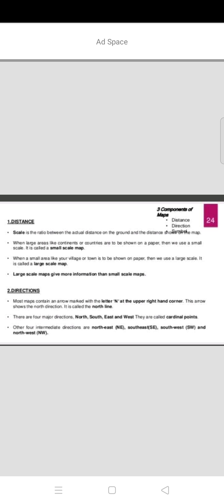If you see any map, you can identify the north, south, east, west. These directions are very important, because travelers used to know the directions only. When they are using the maps, first they want to know the directions, how they want to go and where they want to go. So for that purpose they use the directions. So directions also play an important role in the maps.